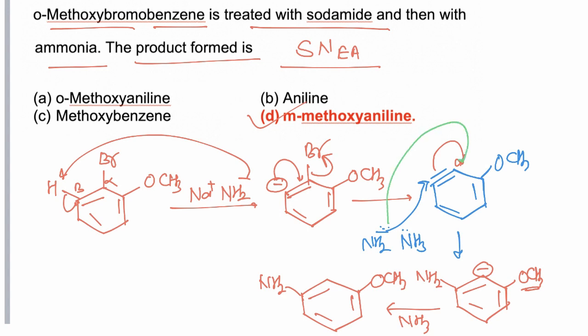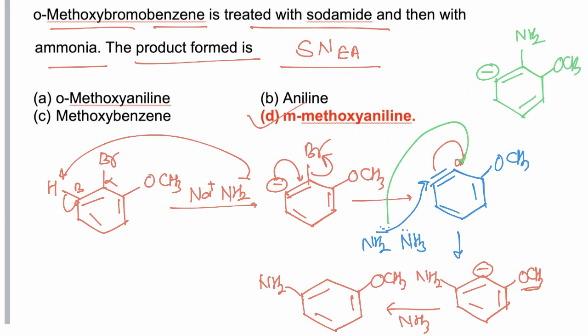NH2 negative may also attack at this carbon. If NH2 negative attacks this carbon, then the carbanion intermediate is formed at this carbon, and NH2 will be attached at the ortho position of OCH3.